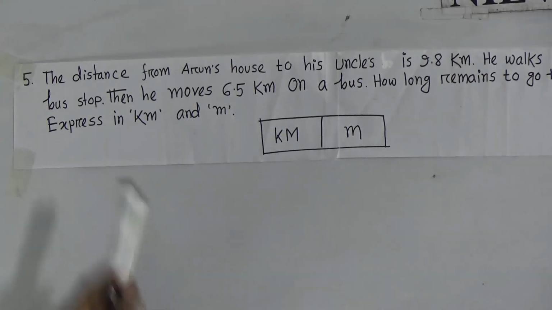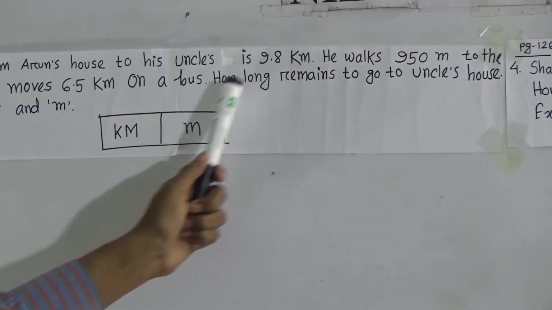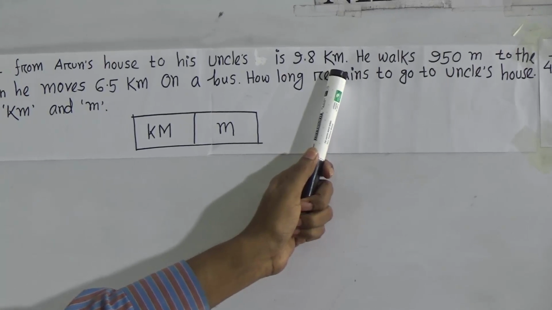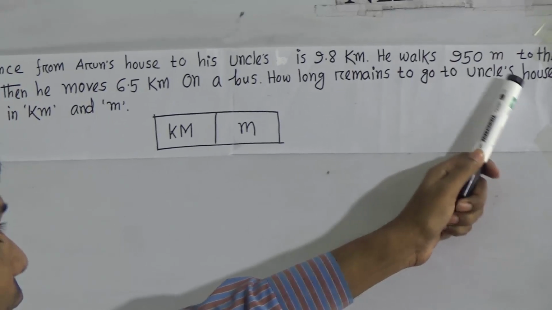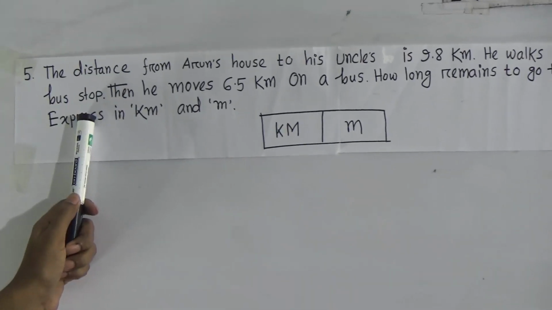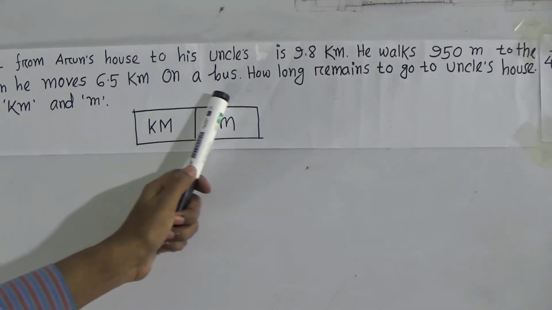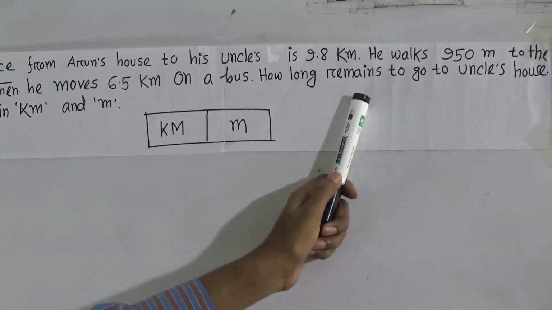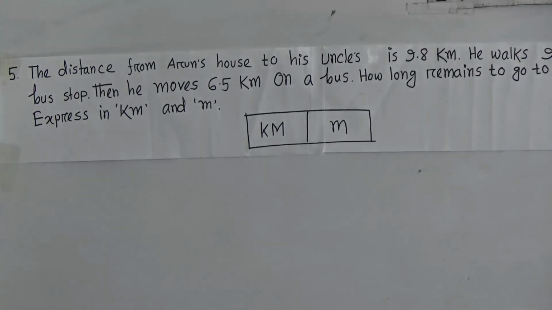You read the question. The distance from Arun's house to his uncle's house is 9.8 kilometers. He walks 950 meters to the bus stop. Then he moves 6.5 kilometers on a bus. How long remains to go to uncle's house? Express in kilometer and meter. Now I will solve the solution right here.